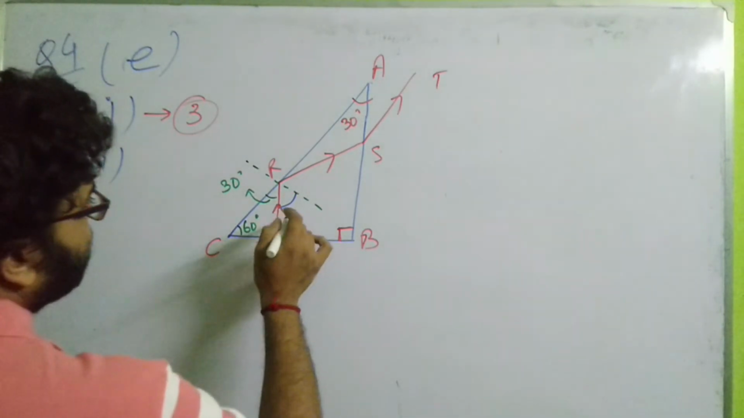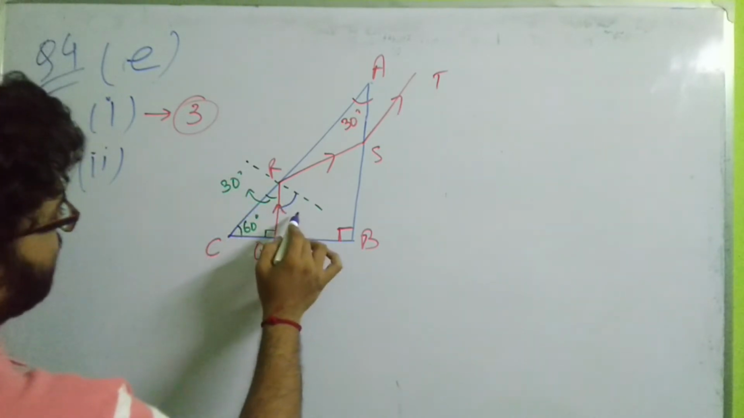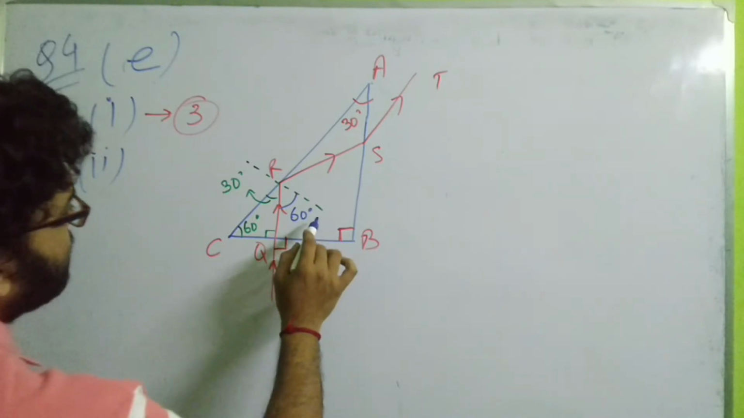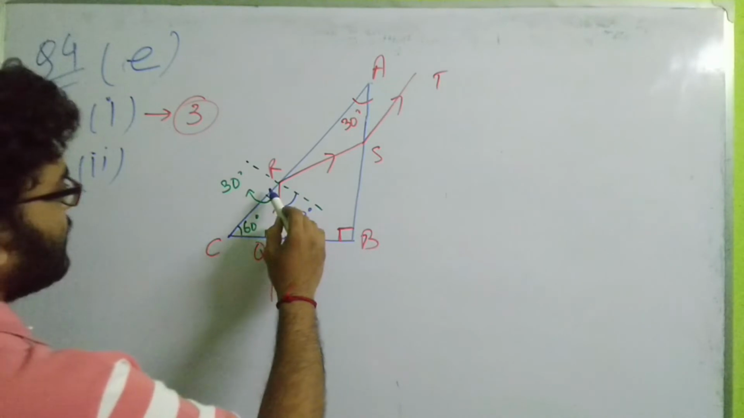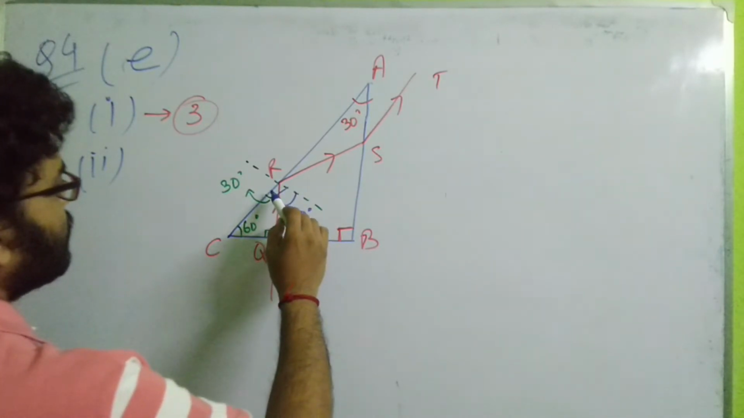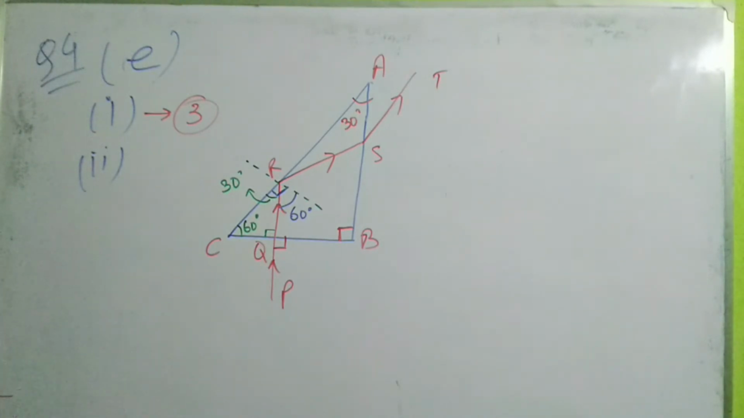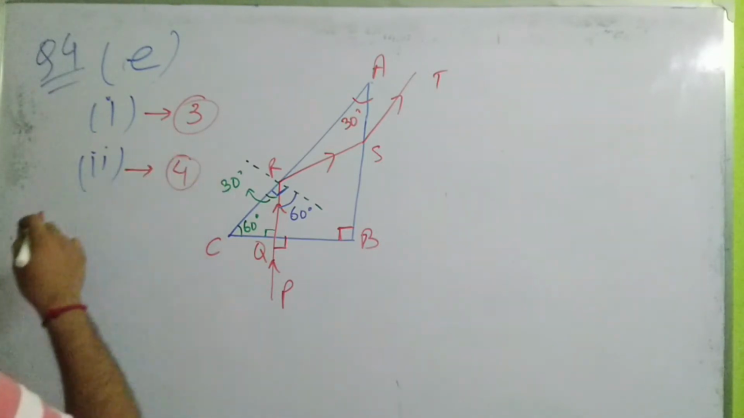Okay, so this angle will be, see, this is normal. So 90 minus 30, so this turns out to be 60 degree. So this is actually 60 degree. Why? Because this is normal, so this is 90 degree. And within this 90 degree, this is 30 degree, so obviously it will be 60 degree. So for subpart 2, the correct option is 60 degree. So it's option number 4, 60 degree.